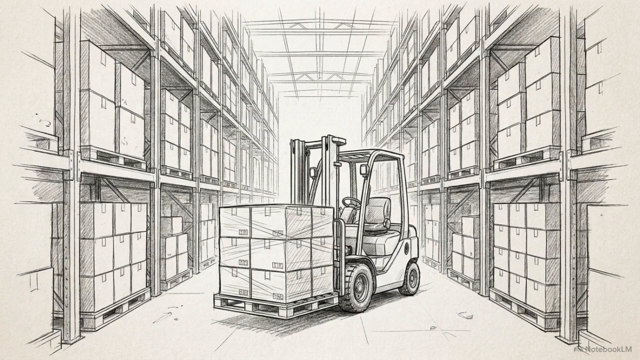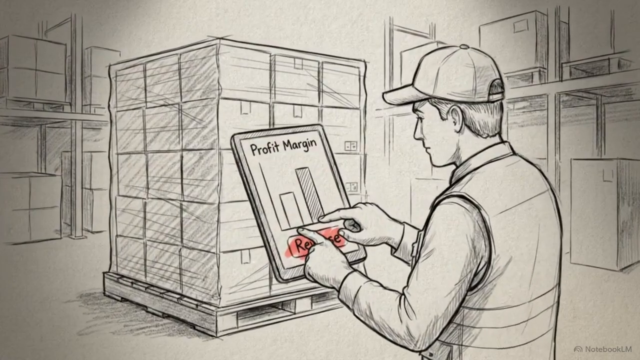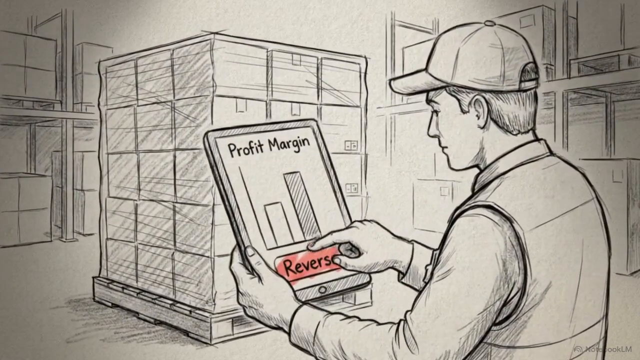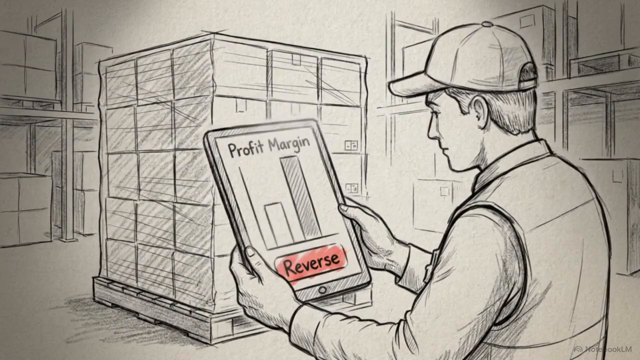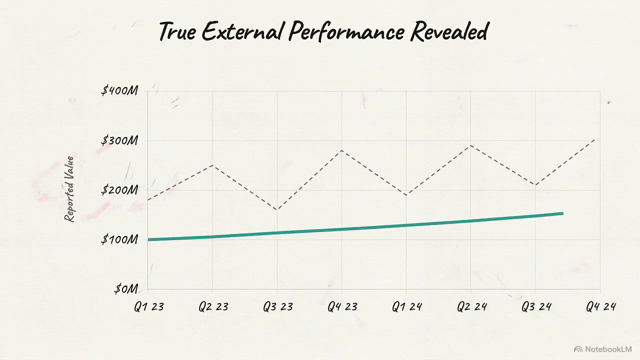We apply this exact same elimination logic to intra-entity inventory. If one entity sells goods to the other at a markup, any gross profit recognized on goods still sitting on the purchaser's shelves must be completely reversed out of consolidated net income. Eliminations act as a strict regulatory filter. They strip away phantom internal volume to reveal only the true external performance of the conglomerate.